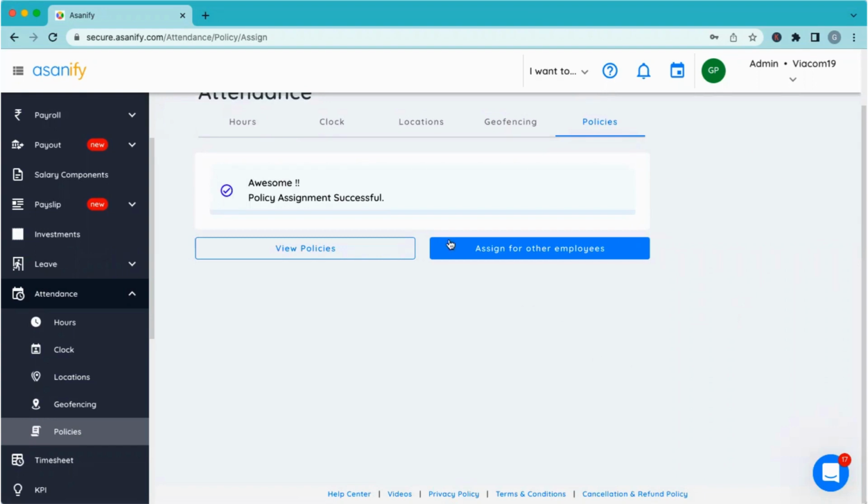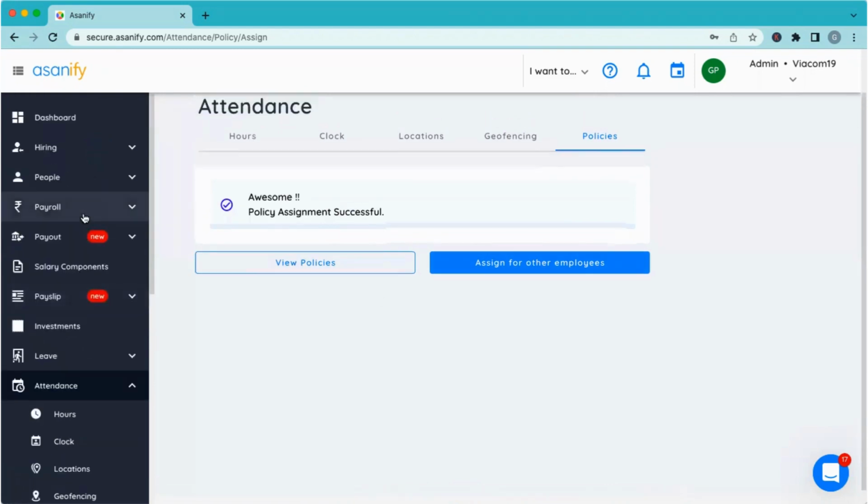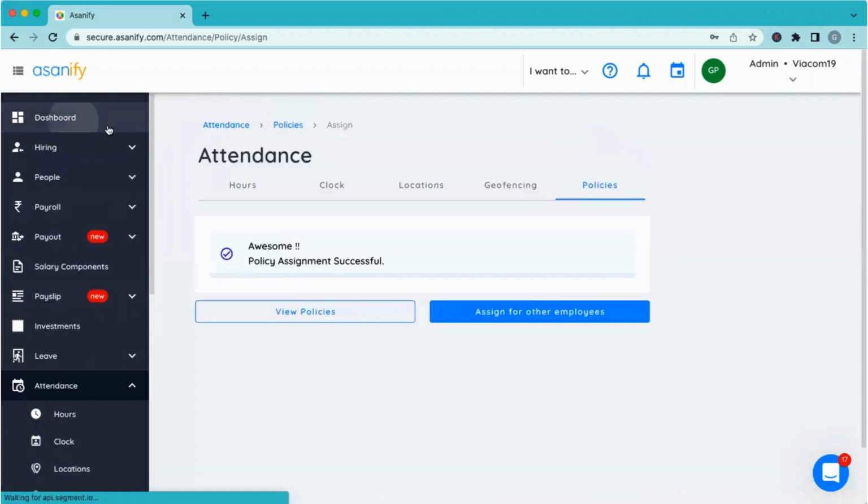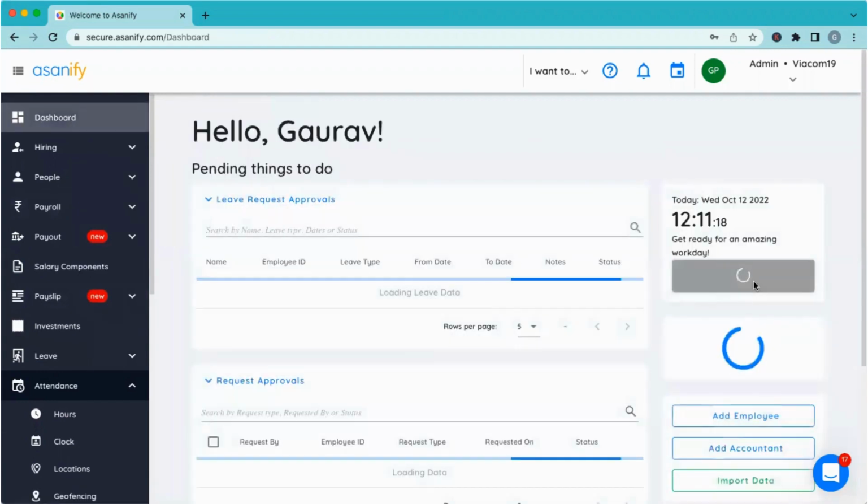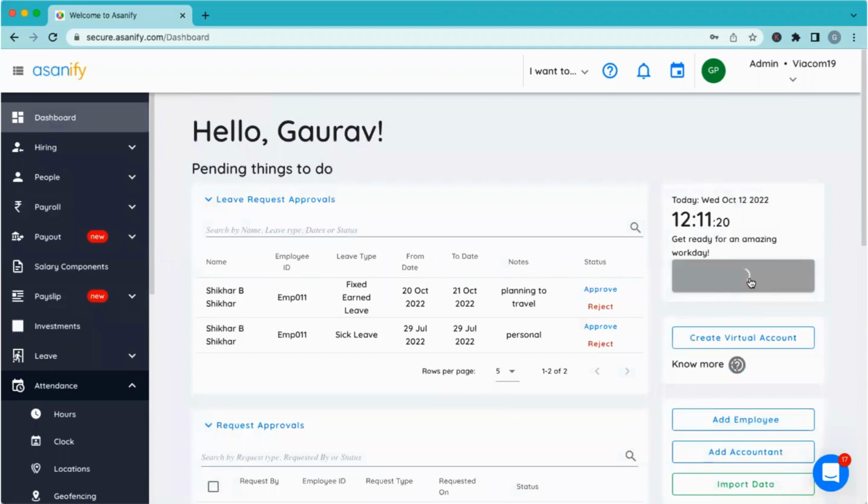Yeah. So with this attendance policy done and assigned to individuals, what the employees are left to do is quite simply, when they log in and the homepage opens, they are supposed to clock in the morning and clock out in the evening.